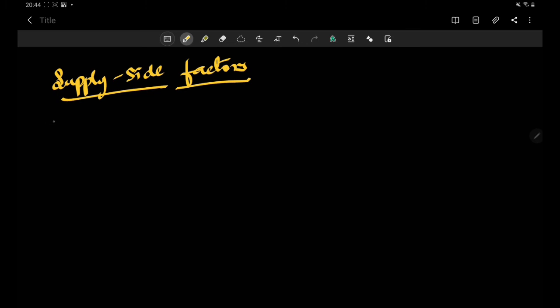Let's take the example of tomato. Let's say suddenly the amount of tomatoes in the market has reduced. How can that happen? It can happen, let's say, because of a bad monsoon. When you have a bad monsoon, when there are not enough rains, the production of tomatoes decreases.